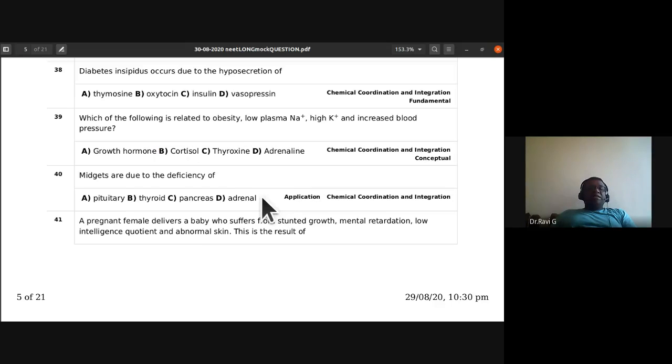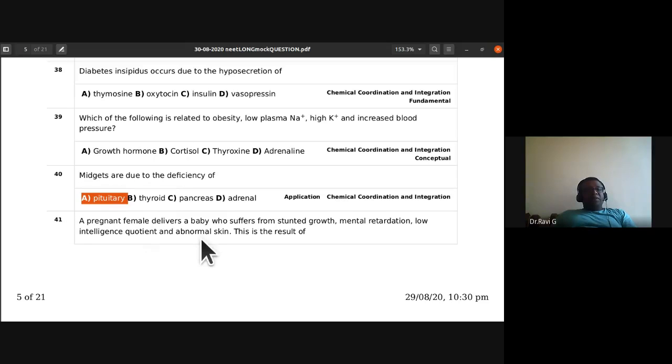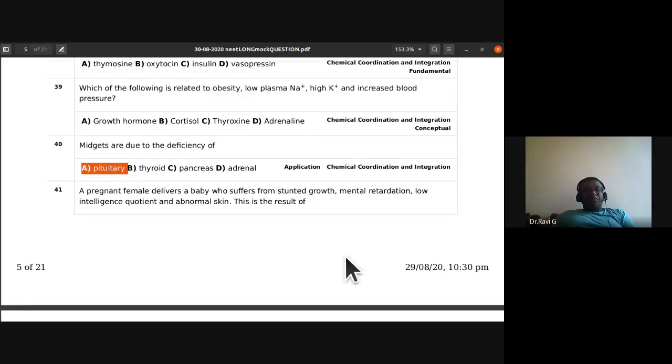Okay. Midgets are due to the deficiency of pituitary, thyroid, pancreas, adrenaline. Midgets are dwarfs. Growth hormone ಎಲ್ಲಿ secrete ಆಗತ್ತೆ? Pituitary. So answer ಬಂದು pituitary. It is due to the deficiency of pituitary secretion, especially the growth hormone or somatotrophic hormone, STH ಅಂತಾನು ಕರಿತೀವಿ.